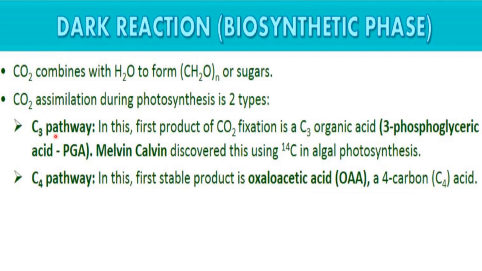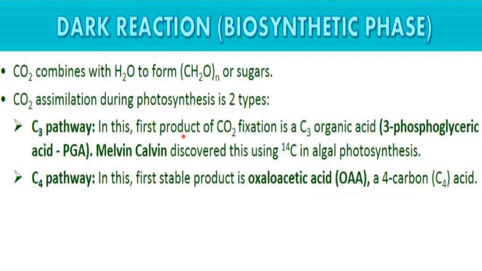Okay, in the C3 pathway, the first product of CO2 fixation. CO2 means the plants get this CO2 from the atmosphere, okay, and they need to fix that CO2 to form carbohydrates, right? So it is not fixed in a single step, it is fixed in multiple steps.